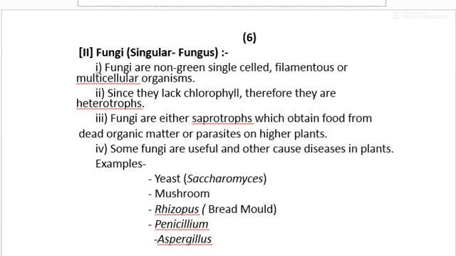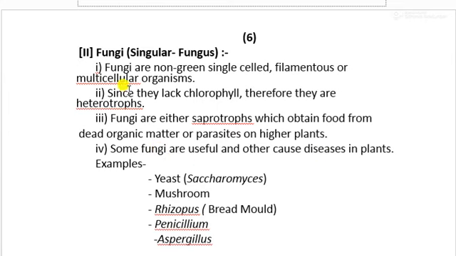The next group is fungi. The singular word is fungus. They are non-green, that is, they do not have chlorophyll, so they cannot produce their own food, and hence they are heterotrophs. As heterotrophs, they may be saprotrophs or parasites. Saprotrophs grow on dead organic matter, and as parasites, they grow mainly on plants. Some fungi cause disease in plants.